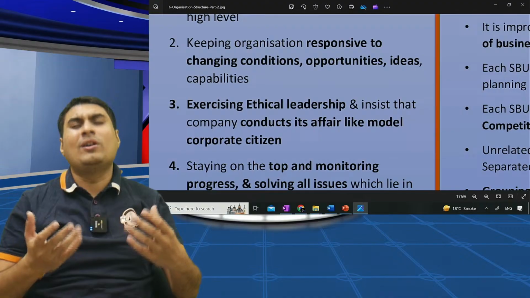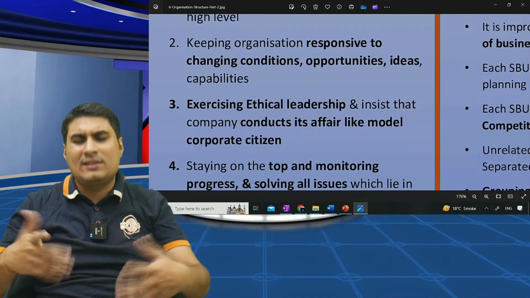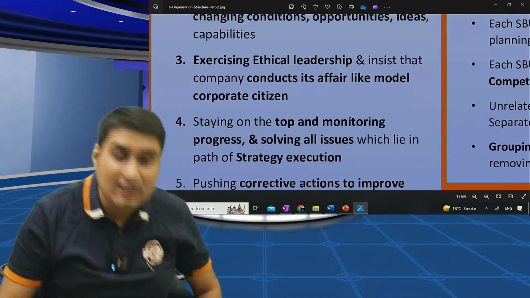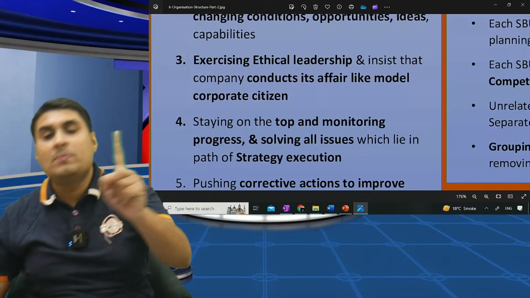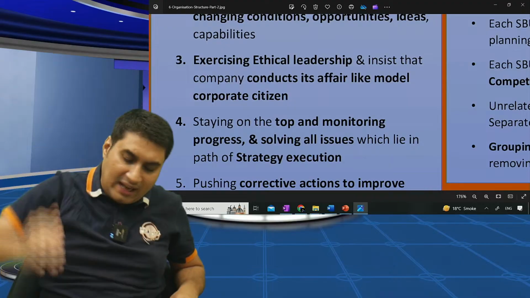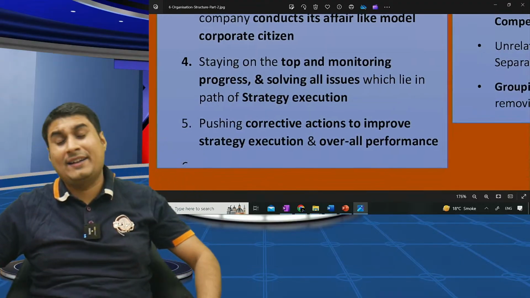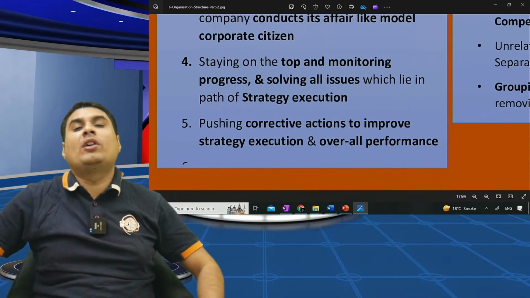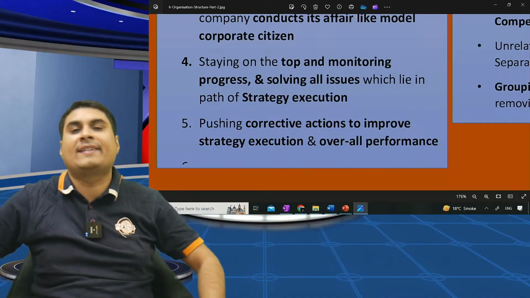R. Responsive. Keep the organization responsive. E. Ethical leadership. T. Staying on the top. A for action. Corrective action.